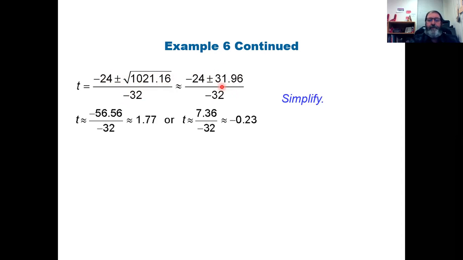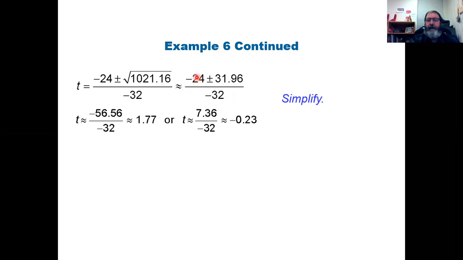So I'm trying to get a time, and then I'm going to try to get a distance. So I need to get this down to an actual answer that I can work with and plug into that second equation. So I'm going to do -24 minus √9600 divided by -32. And then I'm going to do -24 plus √9600, all divided by -32.